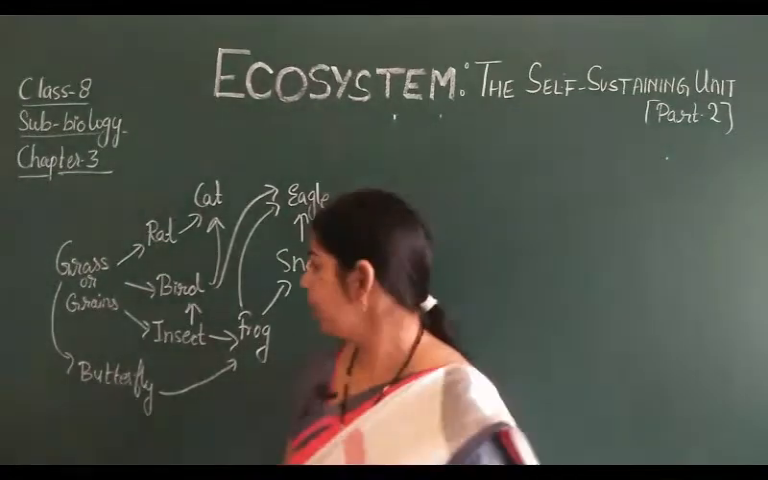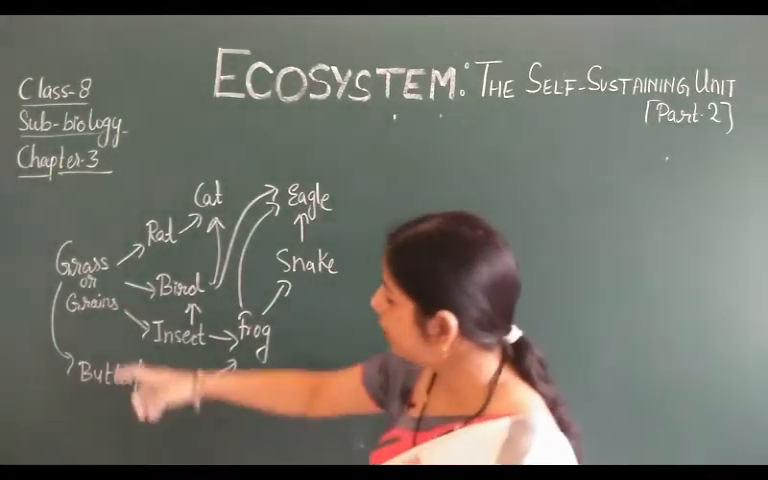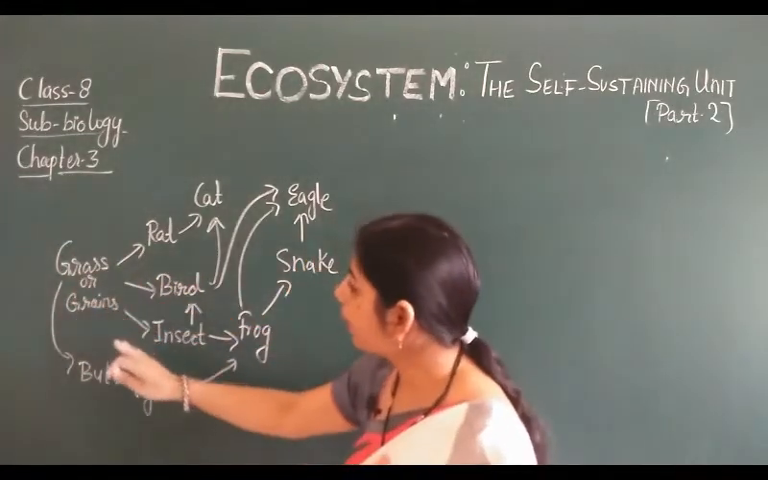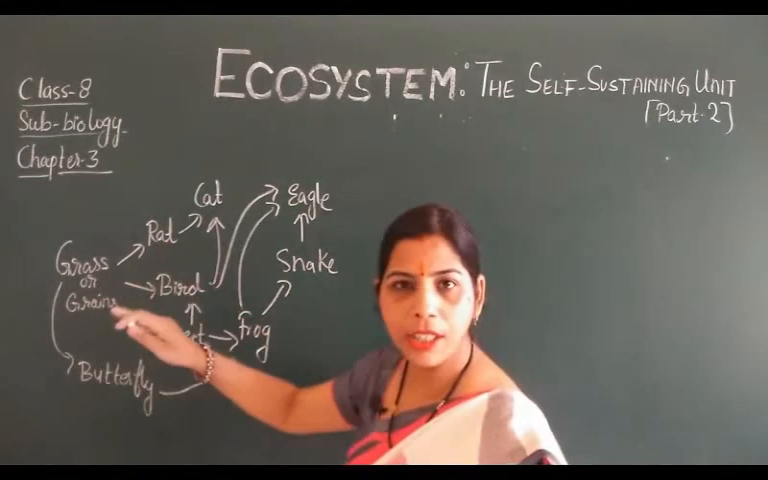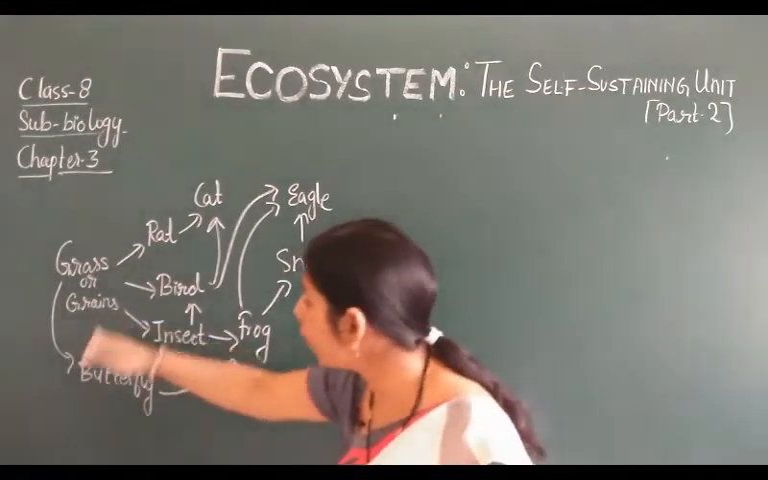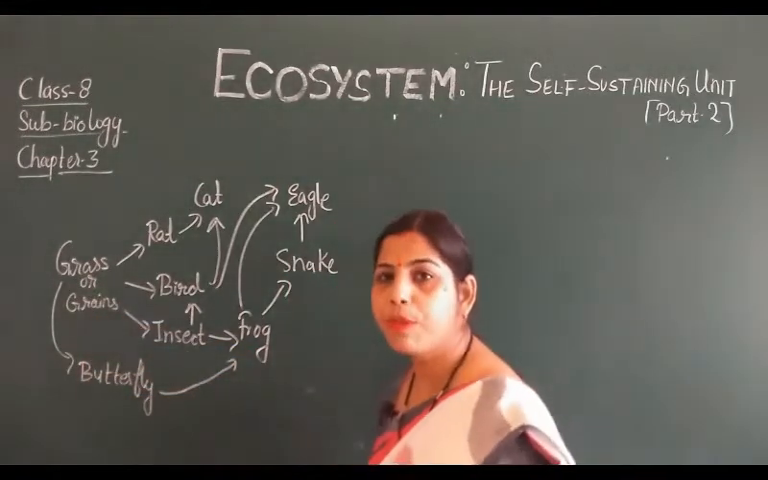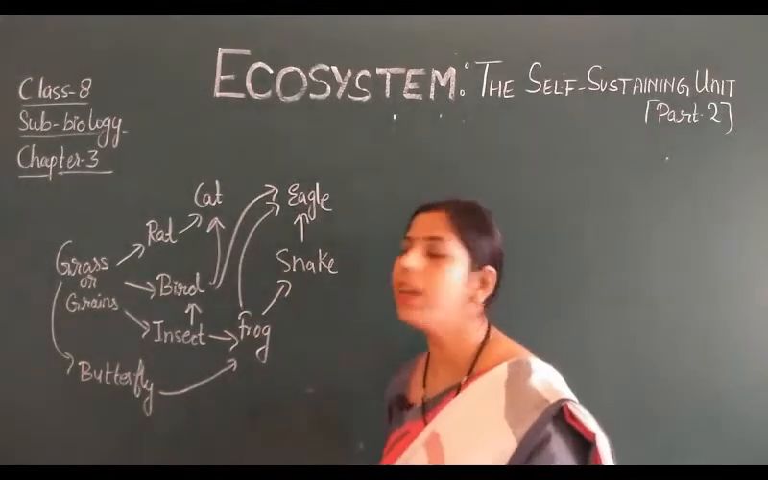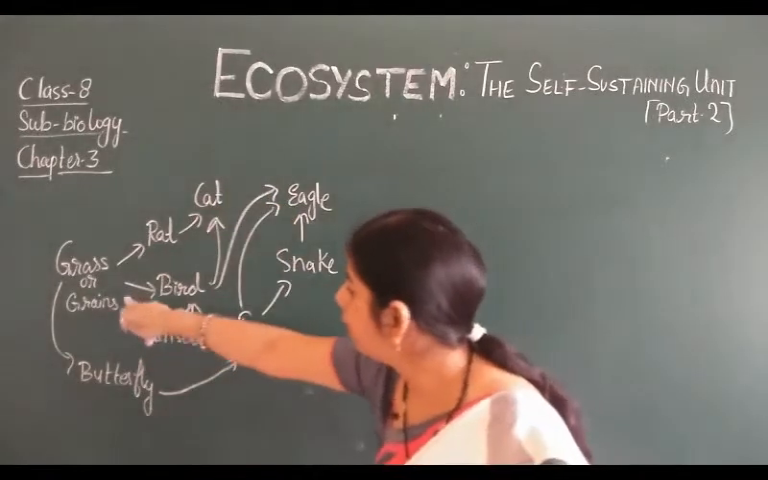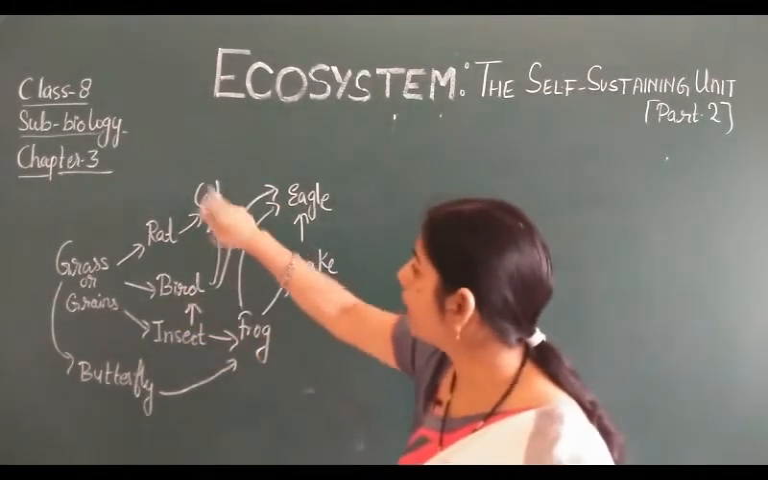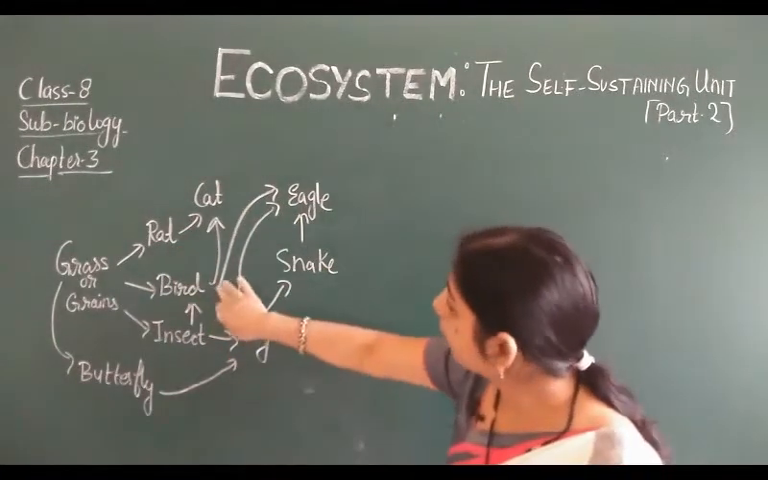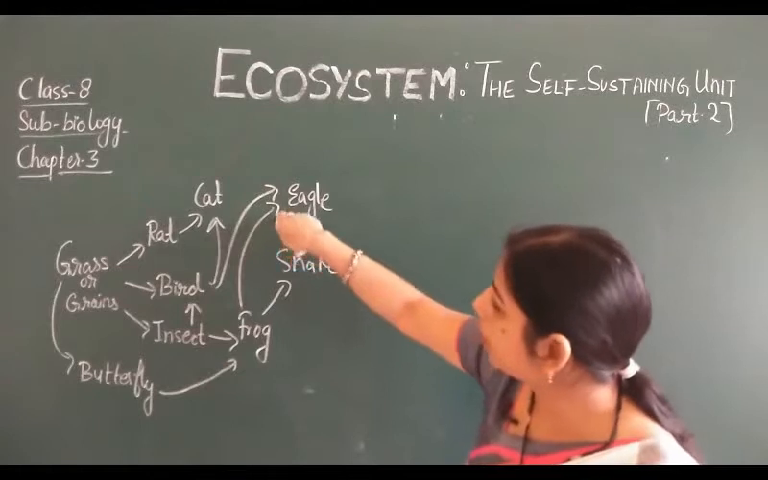Now look at this diagram. I have already written here grass or grains, that means these are the producers. So this grass or grain, is it only consumed by the rat? No, it can be consumed by the birds, by the insects, and also by the butterfly. That means one thing can be consumed by different organisms. And here the rat is consumed by the cat. The birds are also consumed by the cat, that means the cat consumes the rat as well as the bird. Now the bird is eaten by the eagle.